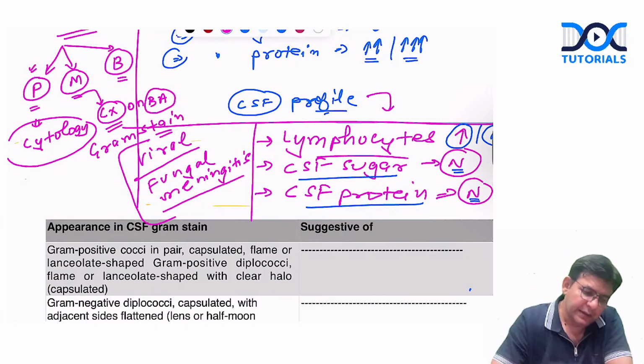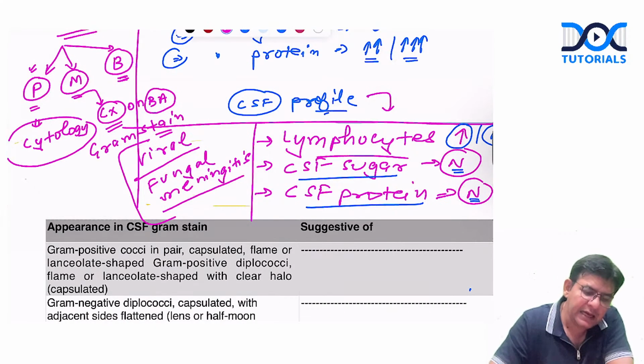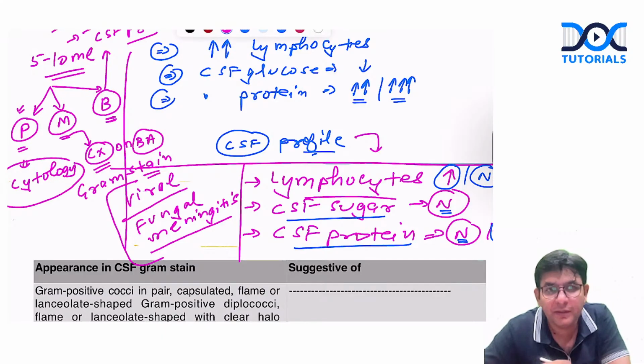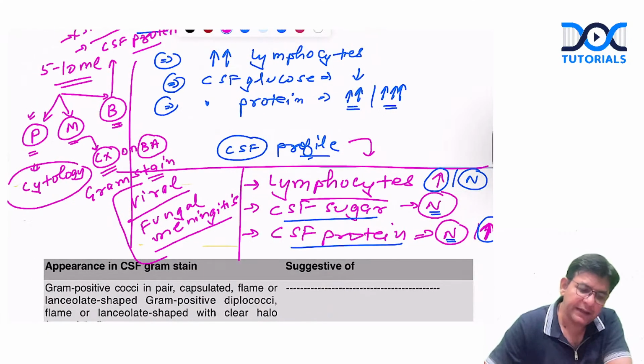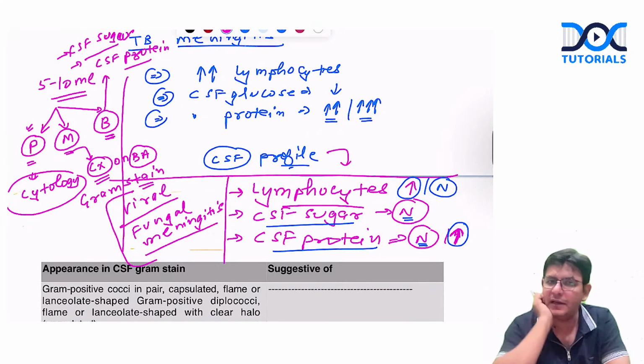Talking about the biochemistry, B is biochemistry. They are the persons who tell you regarding the CSF proteins, and they will tell you about the CSF sugar. So these 2 parameters, proteins and sugars, will be told by whom, guys? They will be told by the biochemistry fellows. I suppose this much is clear.